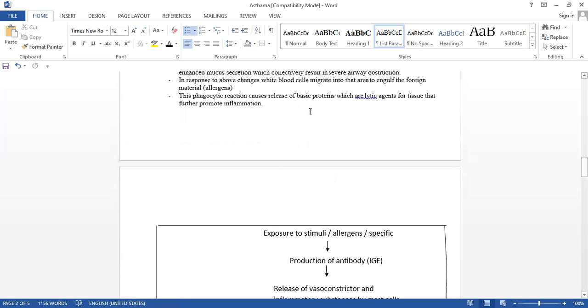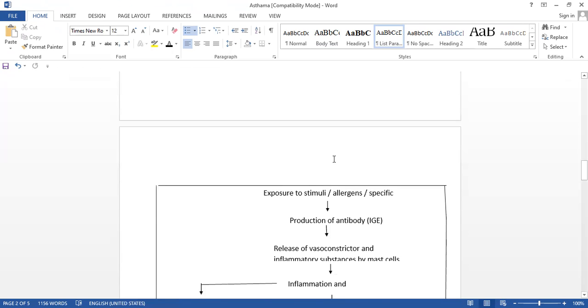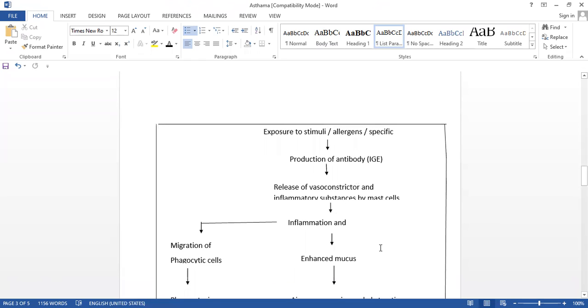Okay, now see here. This is all the theory. Now see here, you will understand nicely in the schematic representation. See, exposure to the stimuli. Stimuli means what? Allergens, for a specific type of stimuli. Then what happens? Our body produces the antibody IgE.